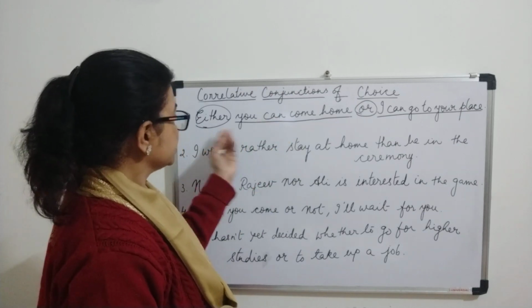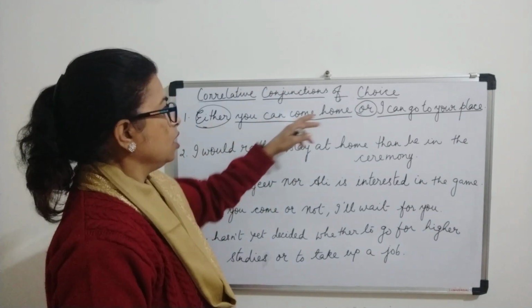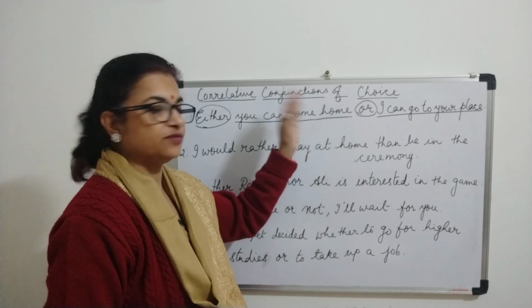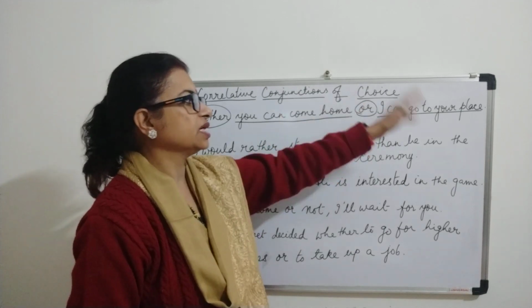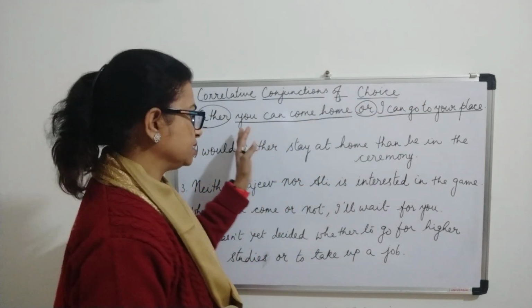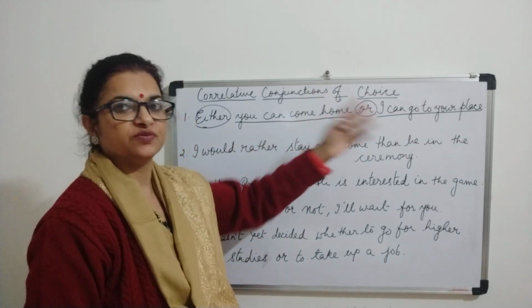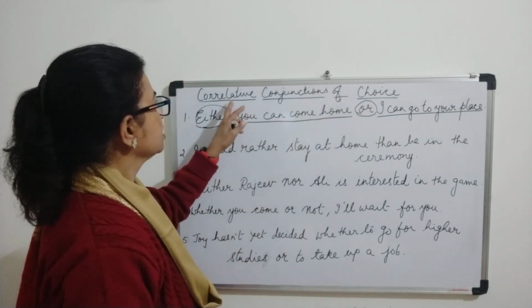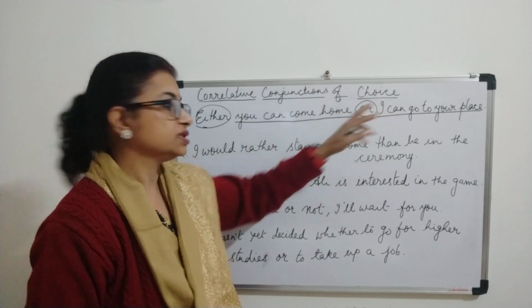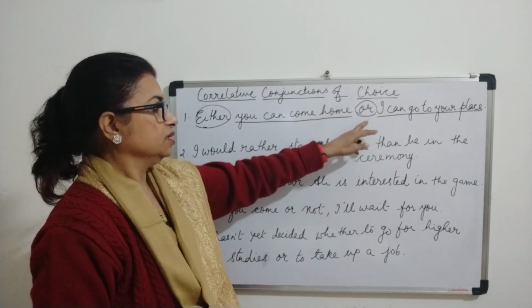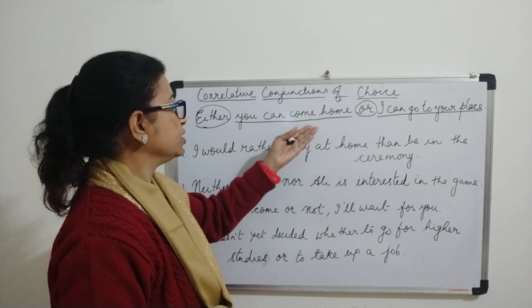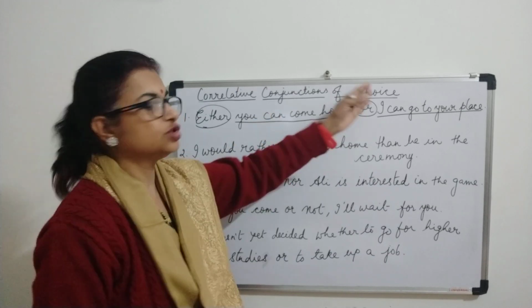And this sentence means either you can come home, or if you don't want, the other person can go to the other person's home. So this is a choice between both of them. Okay, so correlative conjunctions of choice.